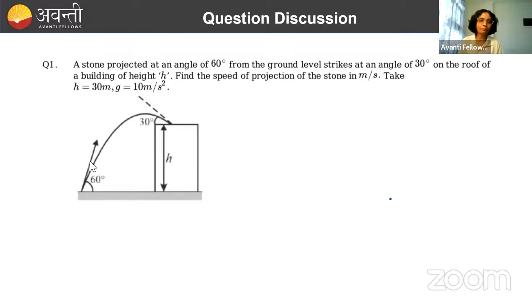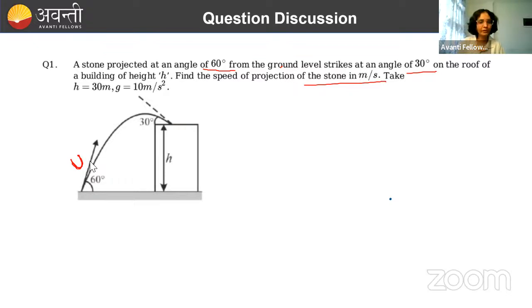The question was: a stone projected at an angle 60 degree from the ground level strikes at an angle 30 degree on the roof of a building of height h. Find the speed of projection of the stone in meter per second. We have to calculate its initial velocity of projection, right?